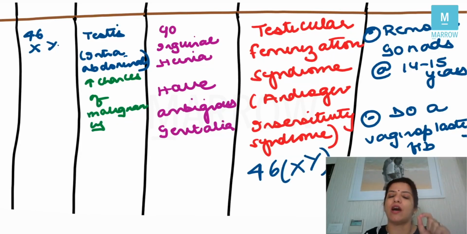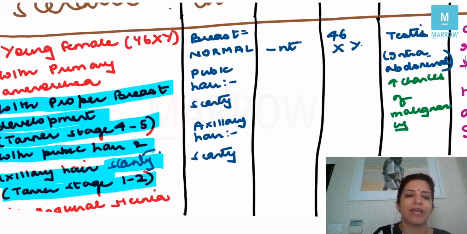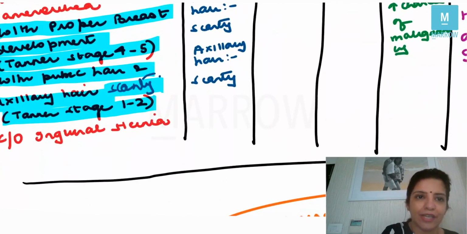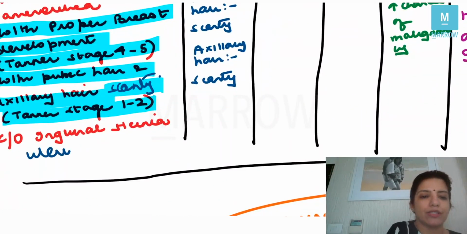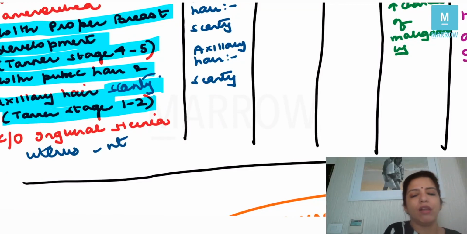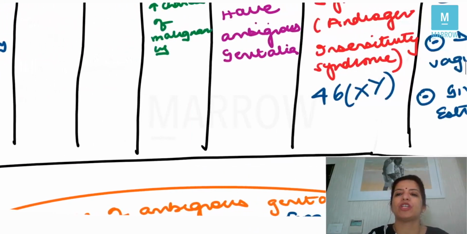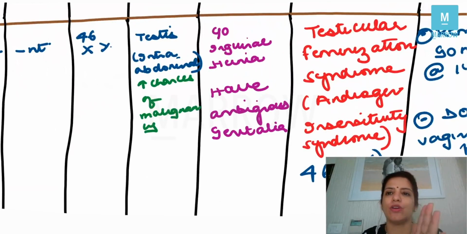That means they are males who are resistant to testosterone, right? So always, the moment you get that the breast is properly developed, but pubic hair and axillary hair are scanty and uterus is absent, it has to be just one diagnosis, that is testicular feminizing syndrome or androgen insensitivity syndrome, right? The chromosome number being 46XY, right?